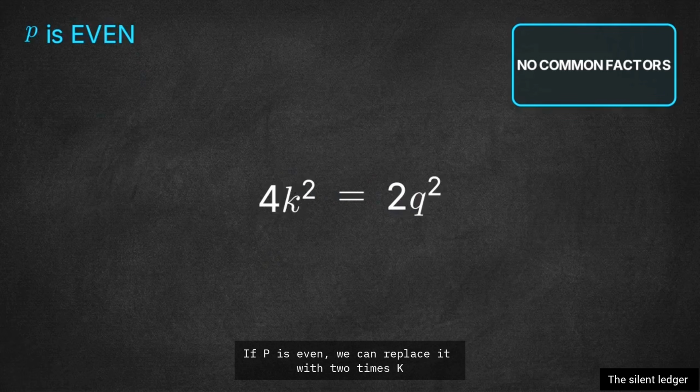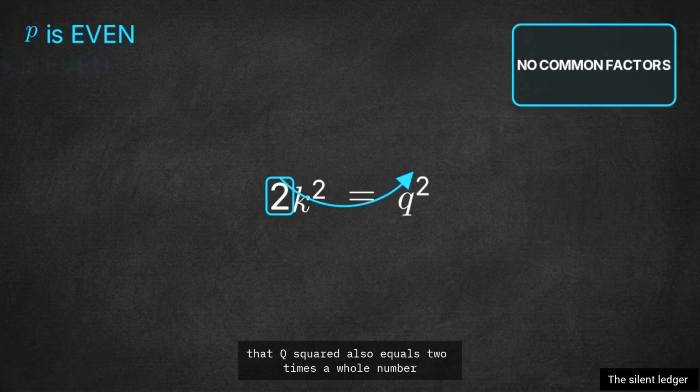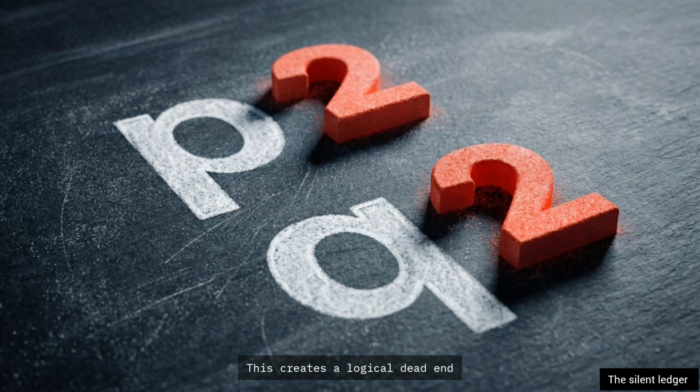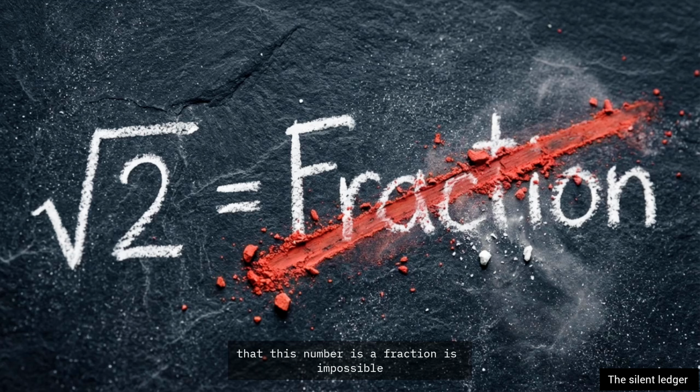If p is even, we can replace it with 2 times k. Plugging that back in and simplifying the math shows that q squared also equals 2 times a whole number. Now q must be even as well. This creates a logical dead end. If both p and q are even, they both share a factor of 2. But we started by saying this fraction was already simplified and had no common factors. The original assumption that this number is a fraction is impossible.